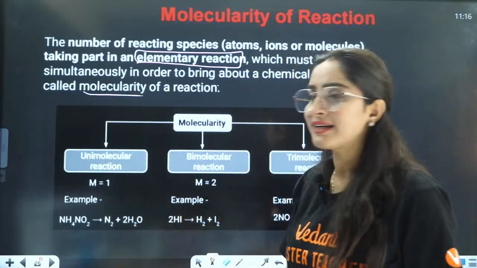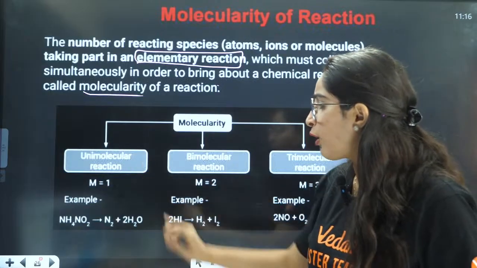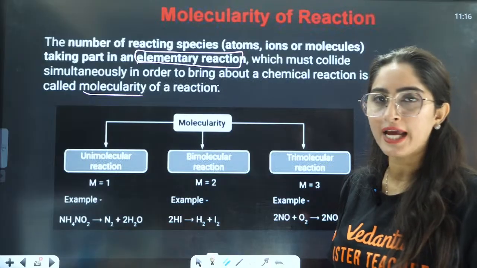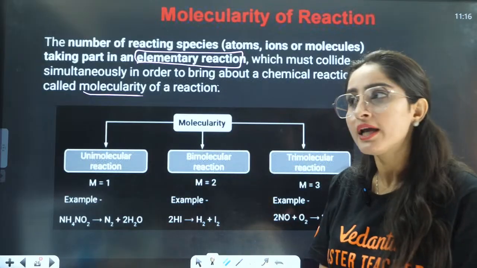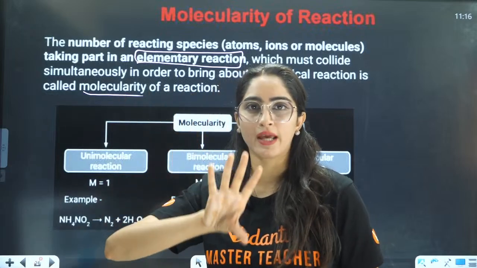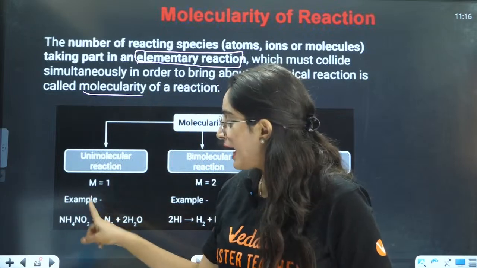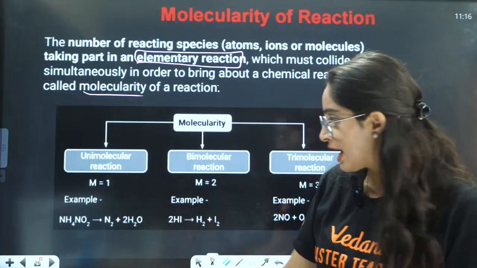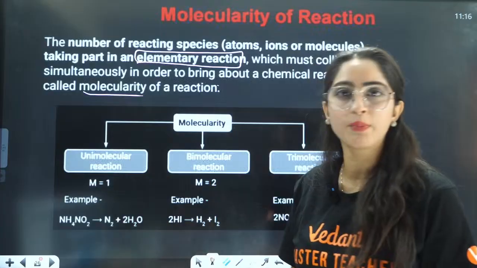Now, molecularity. Unimolecular reaction is when you have only one molecule, right? That molecule is colliding with other molecules of the same compound. It will dissociate, like it is basically a decomposition reaction. It will dissociate and give us the products.